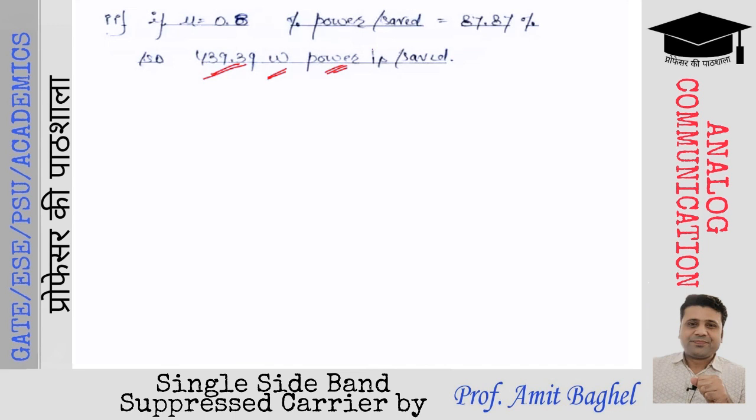Right? You know the relation. The relation says the modulation efficiency of standard AM is proportional to the modulation index. So as the modulation index increases, the modulation efficiency of standard AM also increases.